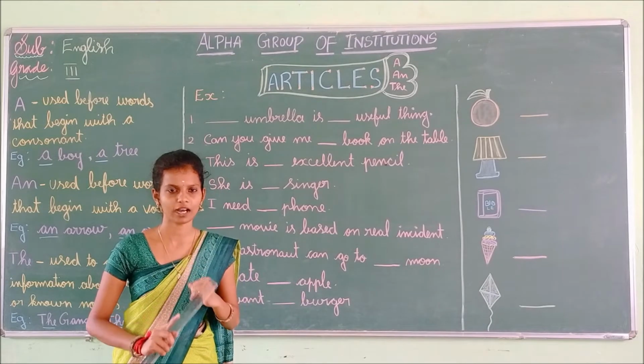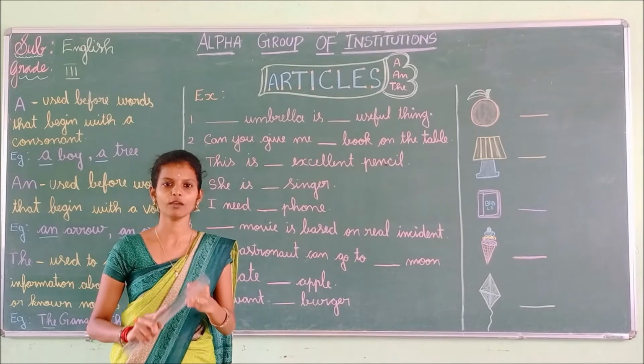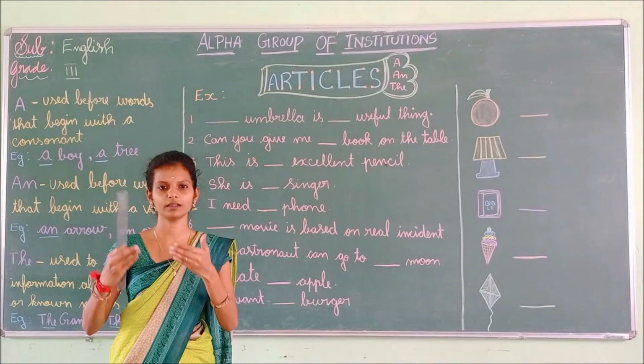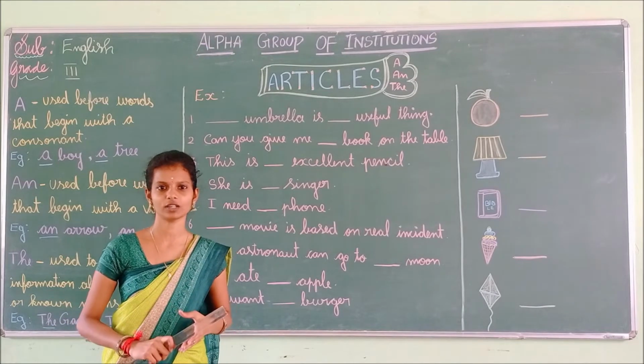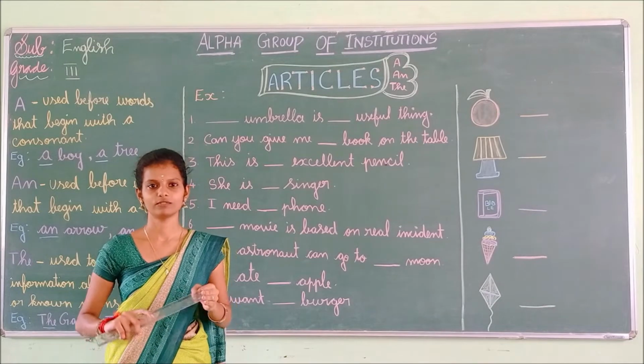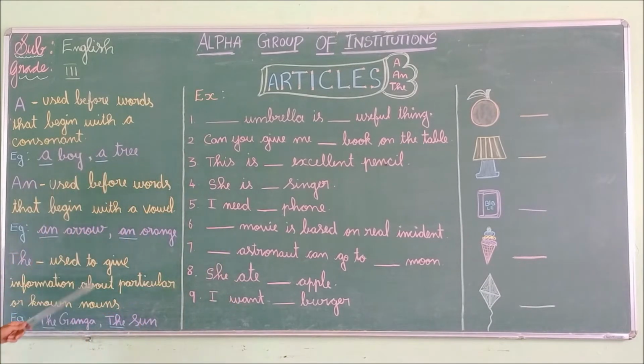We use a before the consonant sound, an before the vowel sound, and the if we mention something in a particular way. Once again I am going to read this, children. Listen carefully.